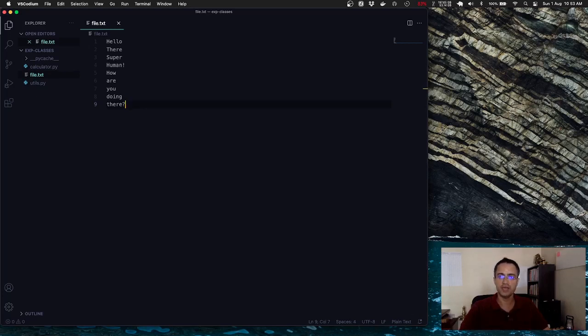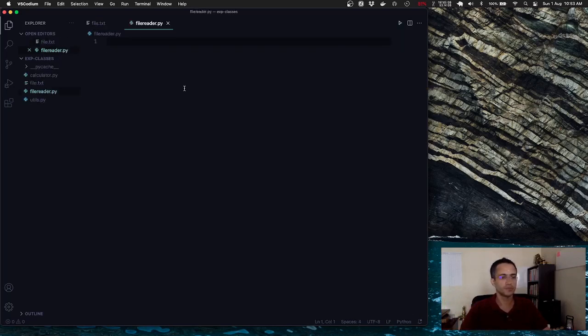Now we have the file ready for reading. Let us actually write the program for reading the file. I am going to write out the entire code first and then I'll explain every line.